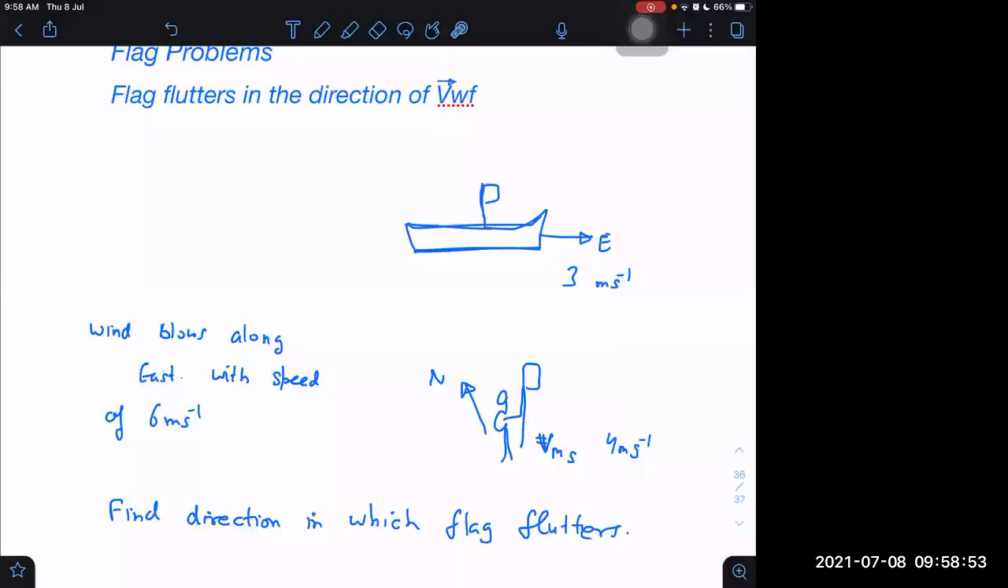Diagram itself is clear. What is this telling us? Ship is moving in which direction? East. And wind is blowing towards east as well, but with what speed? 6 meters per second. And man is moving on ship, with respect to ship, at 4 meters per second towards north. Man is moving on ship with 4 meters per second towards north. Okay. Find the direction in which the flag flutters.